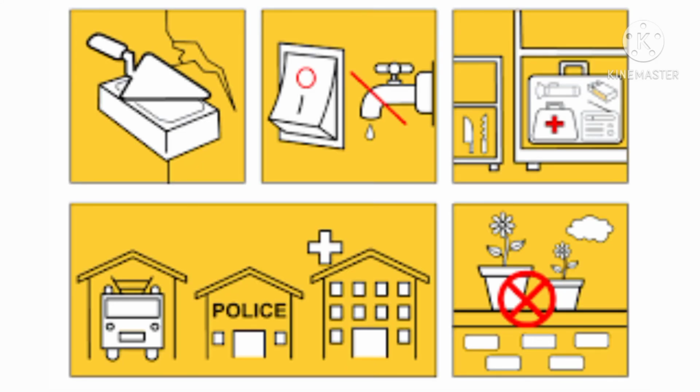Do not use a lift. Switch off gas or electric mains. Do not use candles, matches, or other naked flames. And listen to the radio for safety bulletins. And do not use a cell phone unless it is an emergency. So, these are some of the safety measures to be followed during an earthquake.